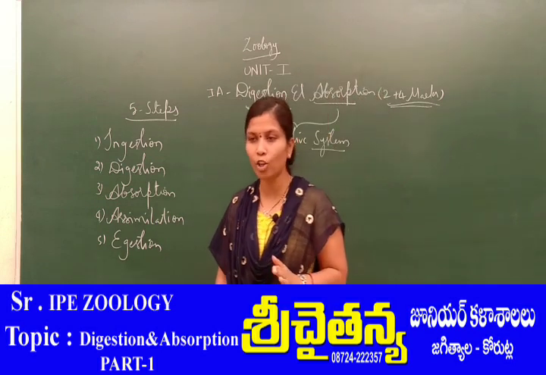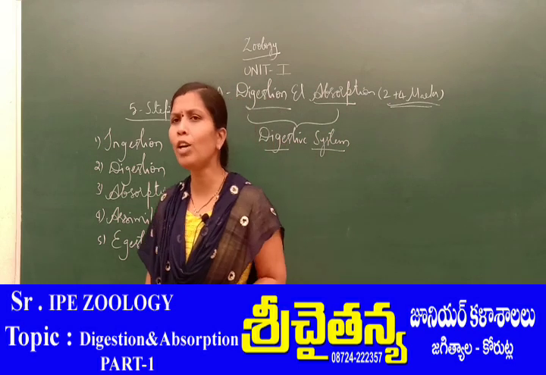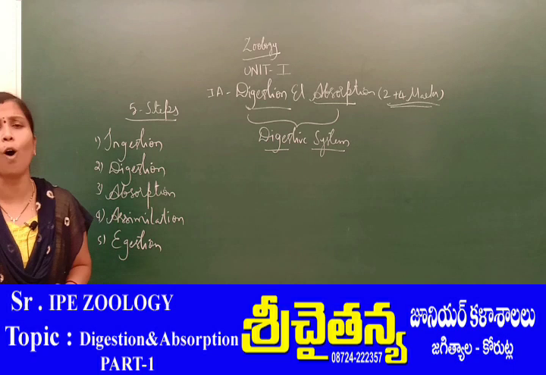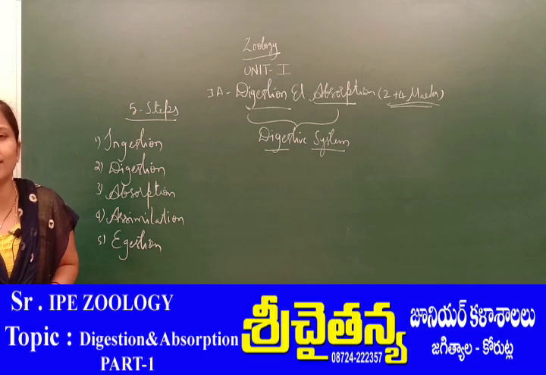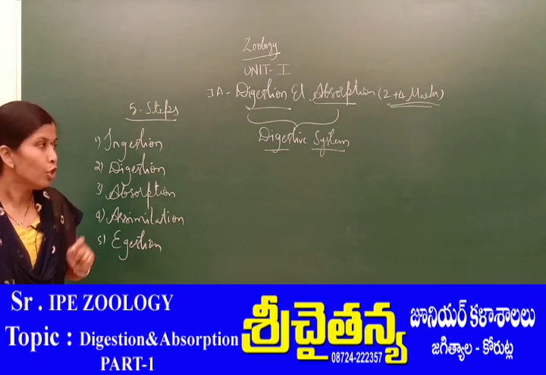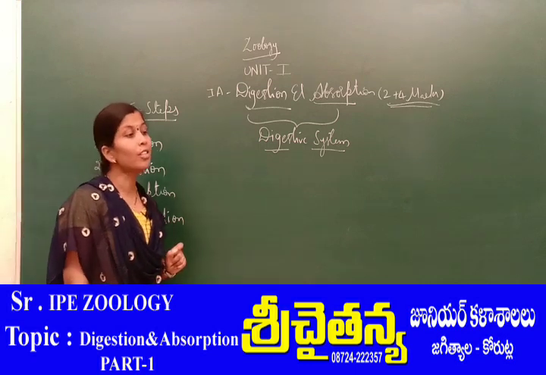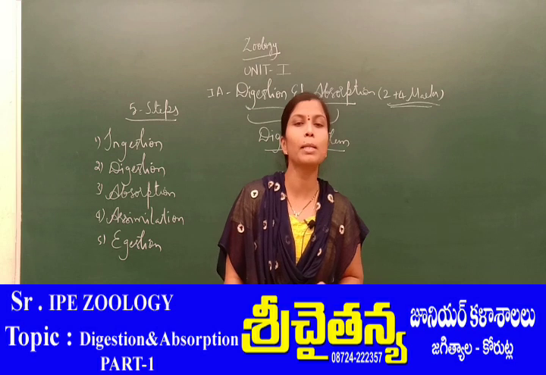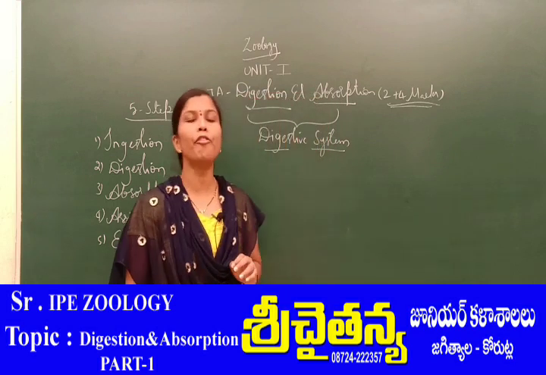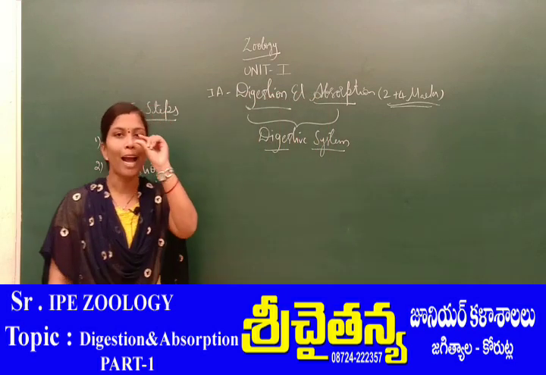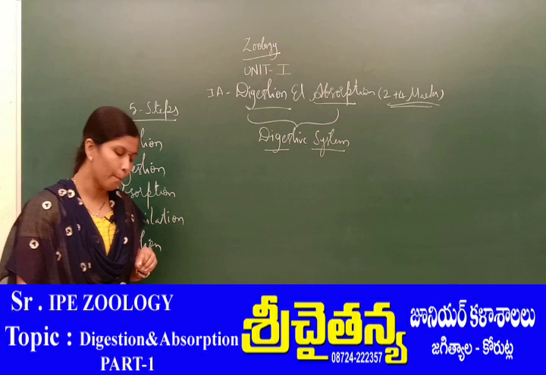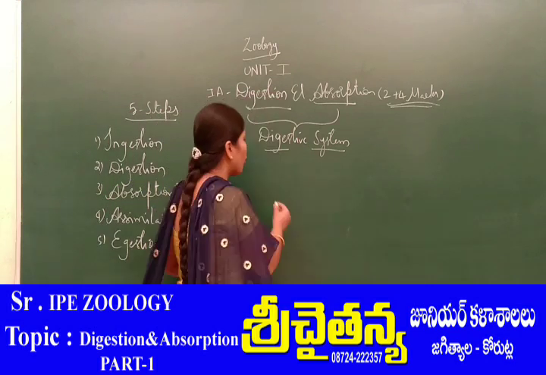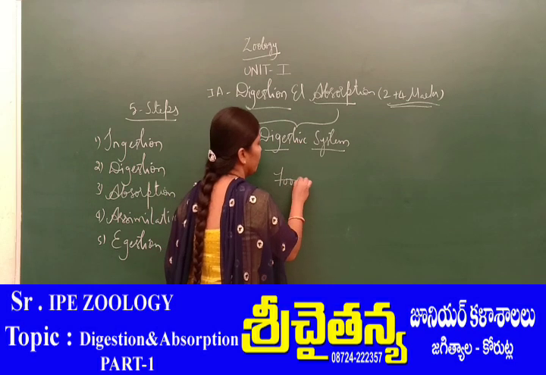What is that breakdown process? Generally, what is the food? The food is a basic requirement for all living organisms for their survival. Yes, clear. Why is this the food? It is a basic requirement for all living organisms because the food includes macromolecules as well as micromolecules. So what are the macromolecules of food?